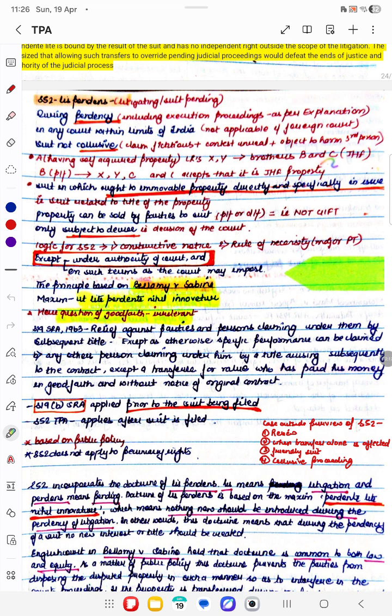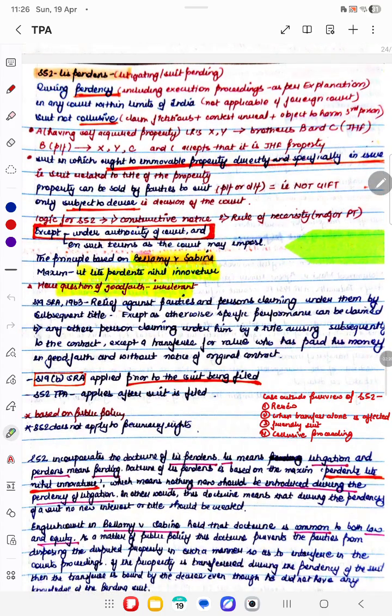B and C should, bona fide, as co-plaintiffs, have filed the suit against A, X, and Y, where the issue would be whether the suit property is a self-acquired property or a joint Hindu family property. In such a suit, the right to immovable property should be directly, substantially and specifically an issue. That is, the suit should be related to the title of the property, that is, the ownership of the property.